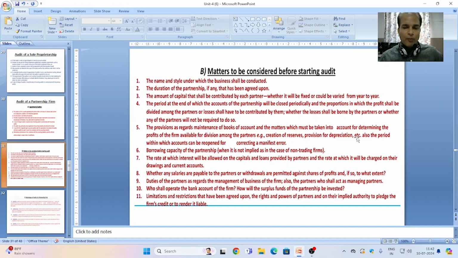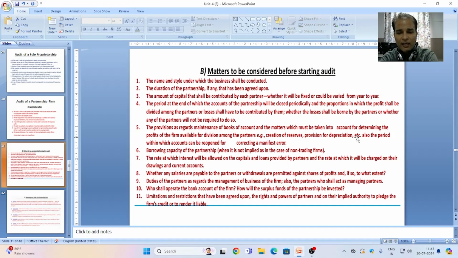Point 6. Borrowing capacity of the partnership, if it is not implied, as in the case of non-trading firms. Point 7. The rate at which interest will be allowed on the capitals and loans provided by partners, and the rate at which it will be charged on their drawings and current accounts. This information has to be gathered by the auditor before starting his audit assignment.